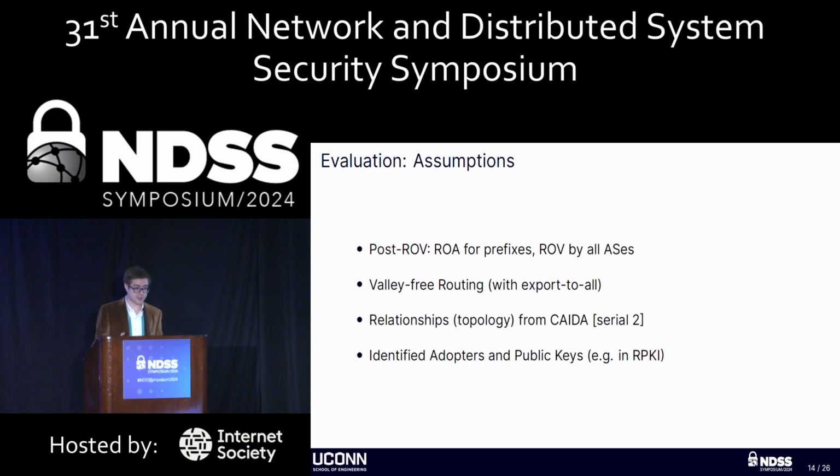We assume valley-free routing. We use the CAIDA Serial 2 dataset for our AS relationships. And we assume that there is some mechanism where the adopting ASs can identify other adopting ASs and know their public keys. For example, the RPKI.